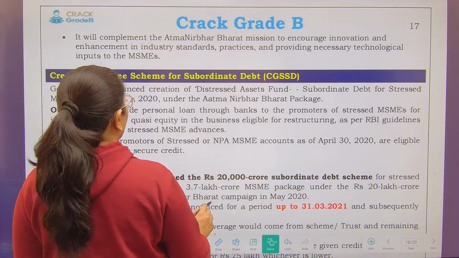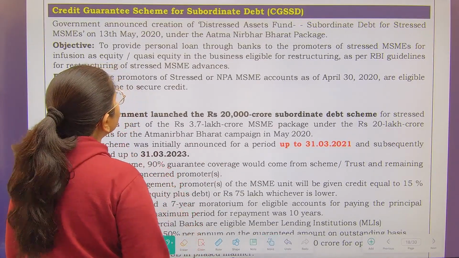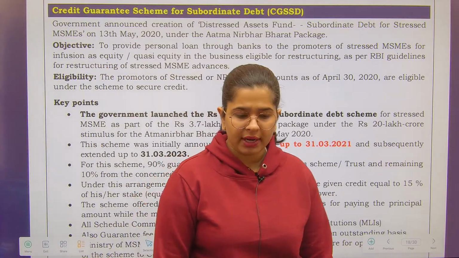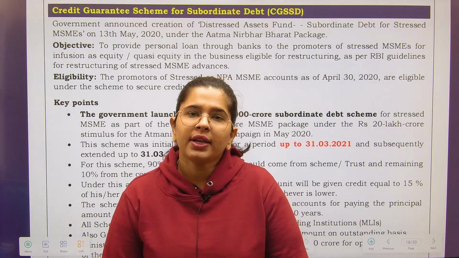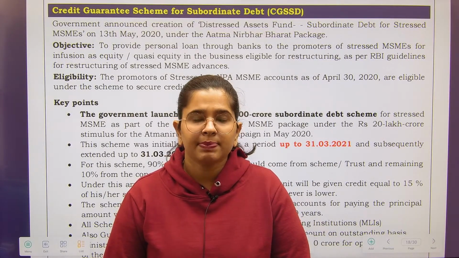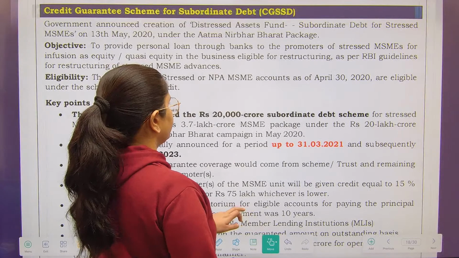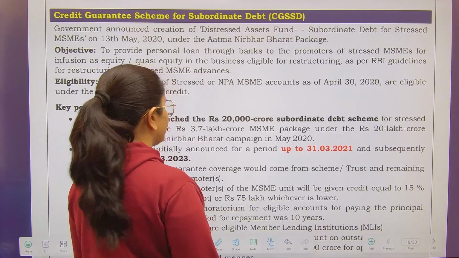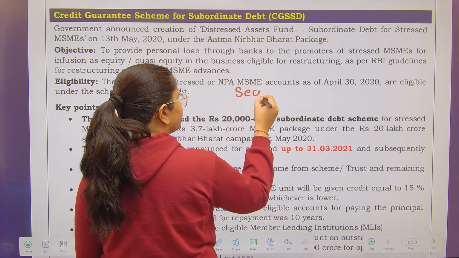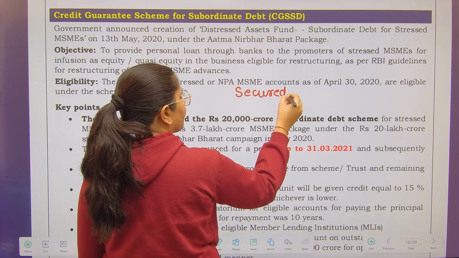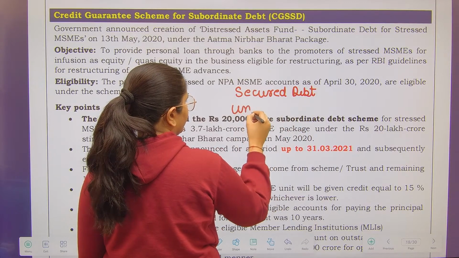Next is credit guarantee scheme for subordinate debt. First, let's understand what subordinate debt means. If you have got any idea, please tell me. So, under this particular thing, there are two kinds of debt, right? Let me tell you over here itself. One is secured, and another one is unsecured.